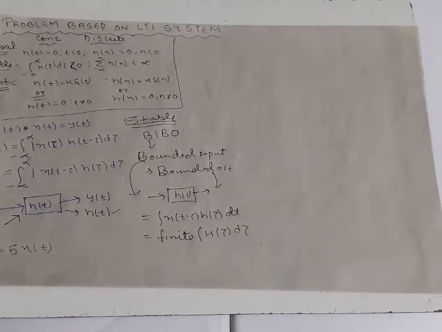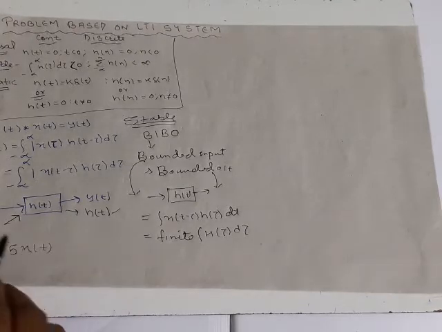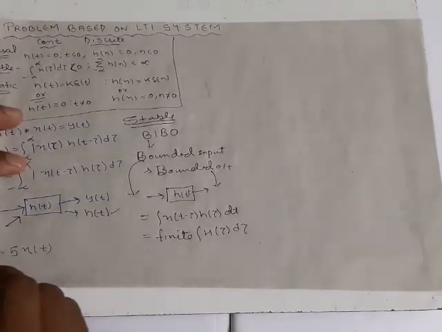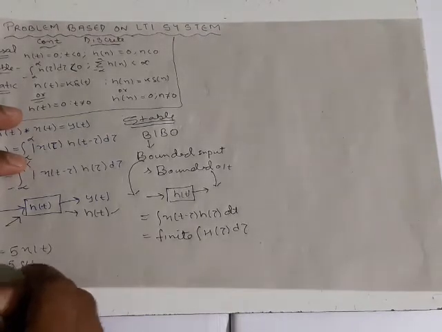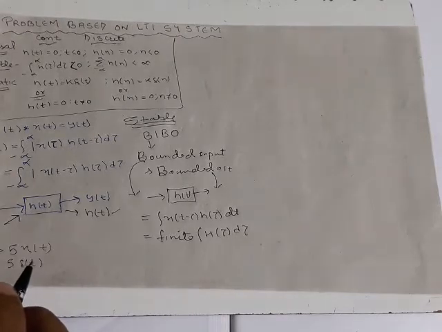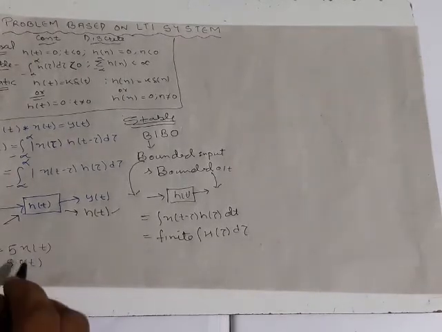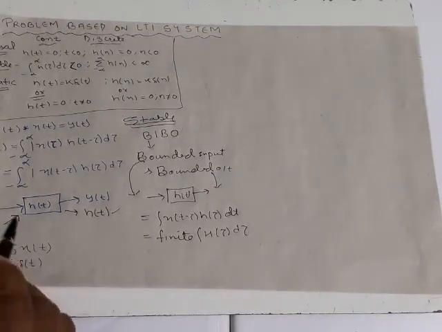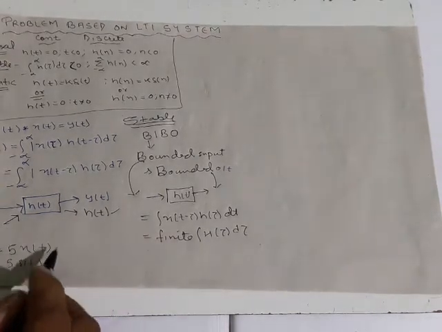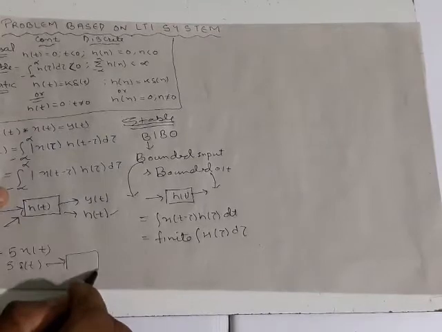If y of t equals 5 x of t and we take x of t as delta, then it is nothing but 5 delta. It is finite. But if we give this system 5 delta of tau, then it is infinite, na.